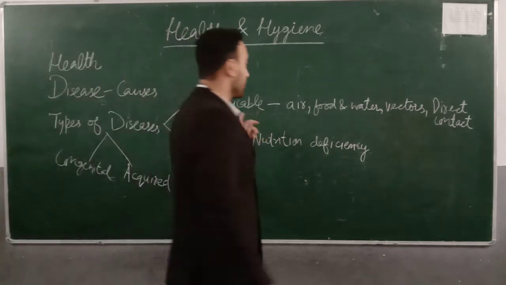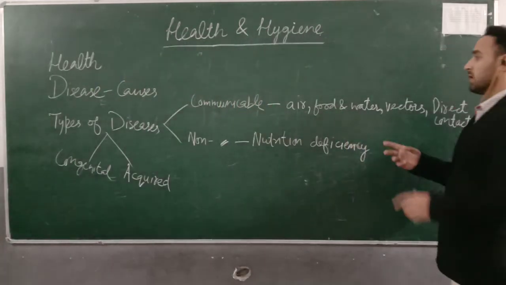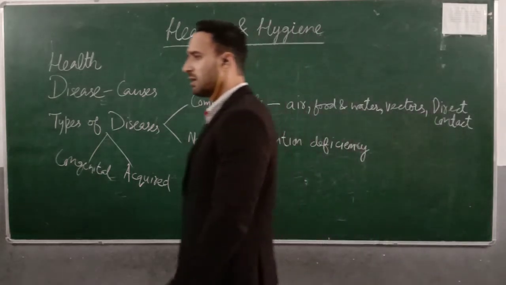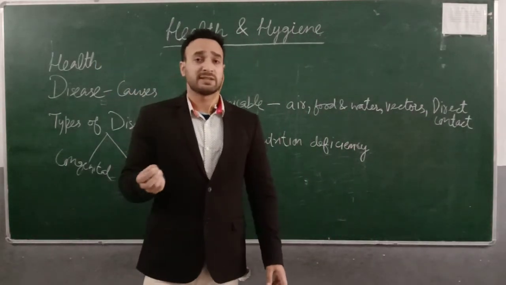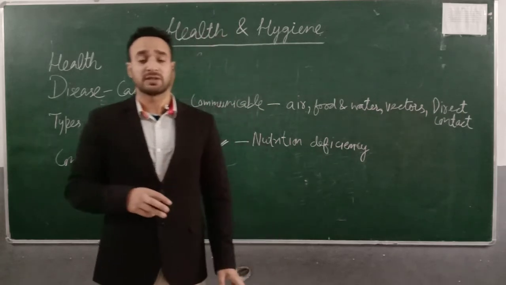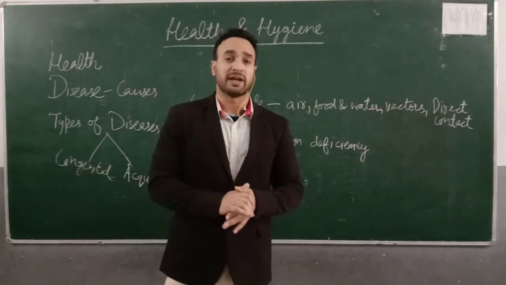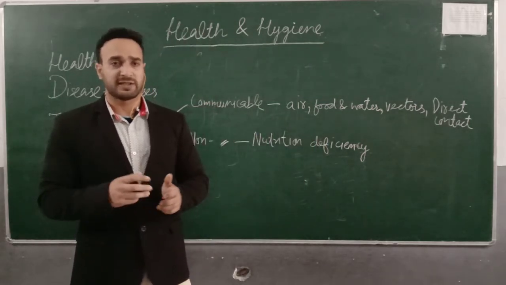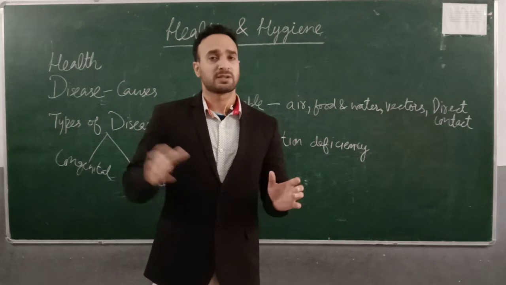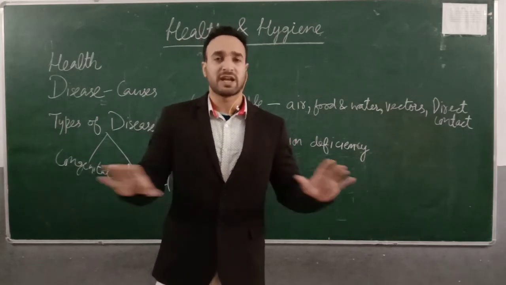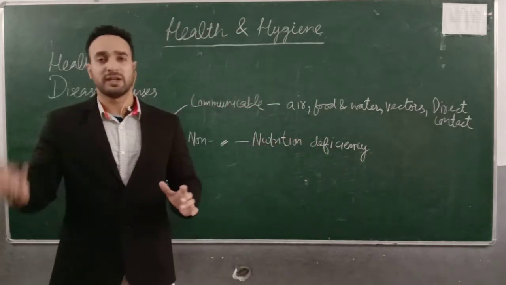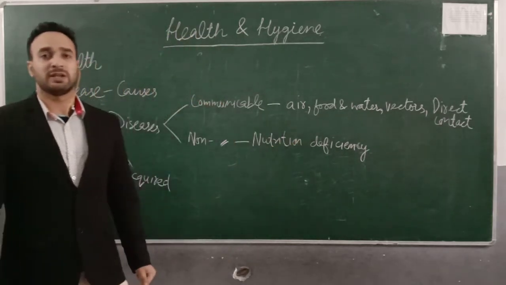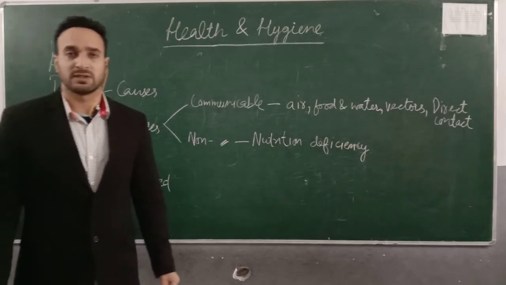And the other agent for the transfer of communicable disease is direct contact. A disease that gets transferred from an infected person to a healthy person through direct contact includes, for example, polio. Poliovirus gets transferred from the infected person to a healthy person. It's a very contagious disease. Contagious means communicable. Understand? So these are the few agents which are responsible for the transfer of communicable diseases.